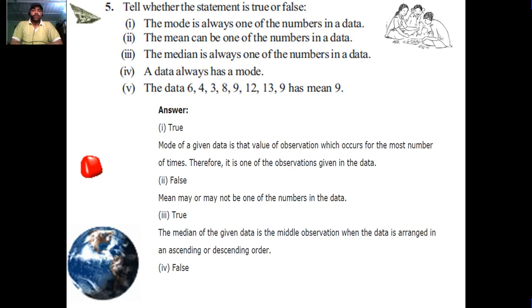Third, the median is always one of the numbers in the data. True. The median of the given data is the middle observation when the data is arranged in ascending or descending order. Fourth, a data always has a mode. False. Data does not always have a mode. Fifth, the data 6, 4, 3, 8, 9, 12, 13, 9 has mean 9. So we take the sum of the data and divide by 9, though it is not 9.